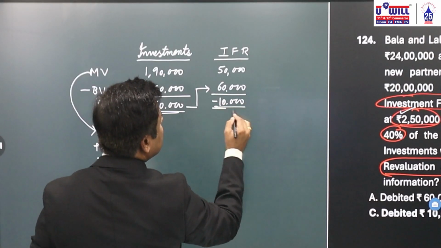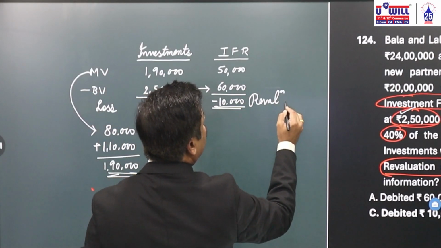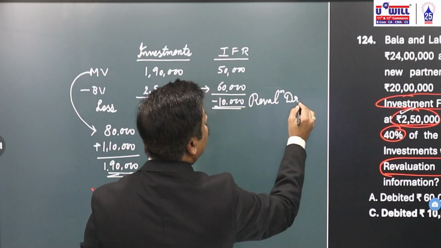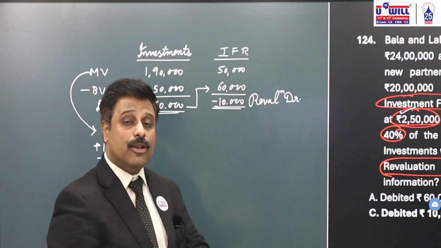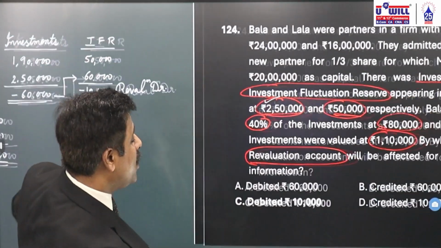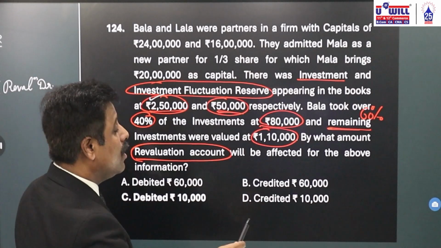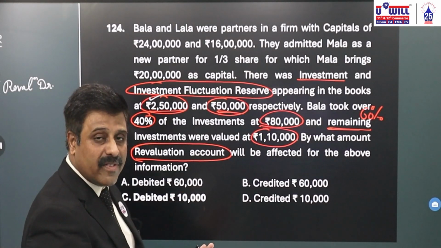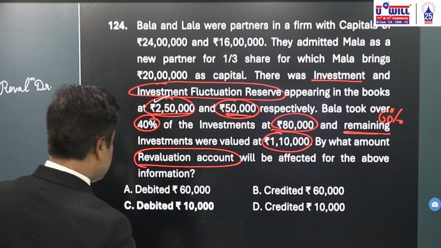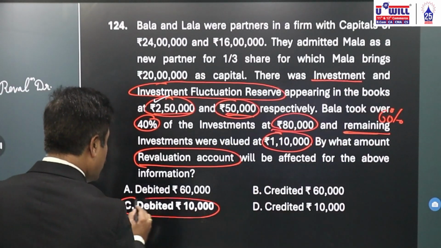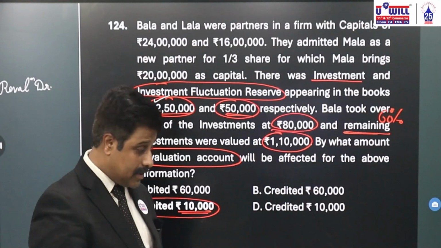Because there is excess loss of 10,000, we will debit it to revaluation account. Main question asks how the revaluation account will be affected. We have to debit it with the loss of 10,000. So what will be the correct answer? Debited with the loss of 10,000. Option C will be the correct answer.